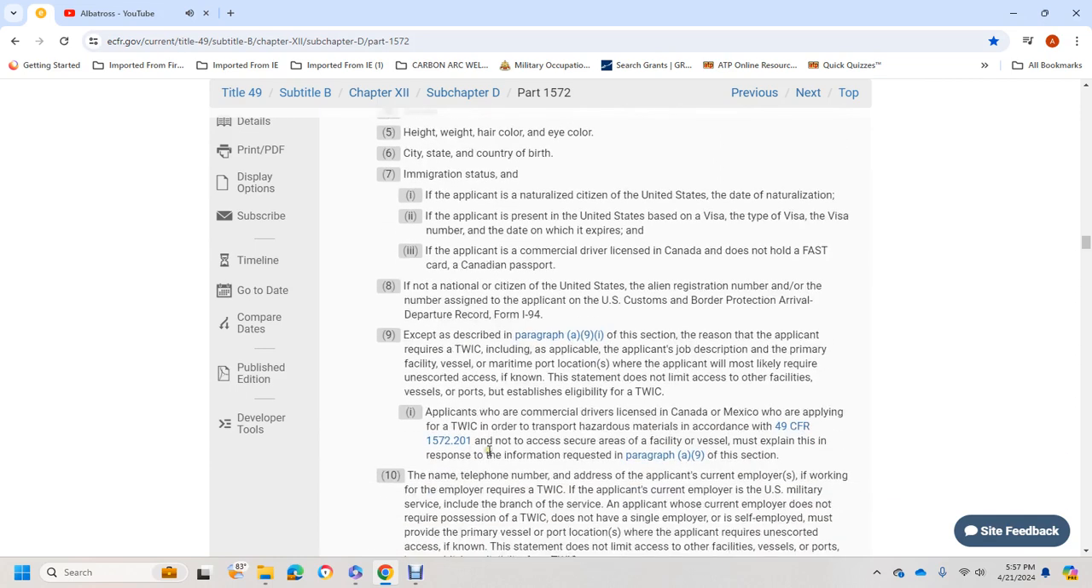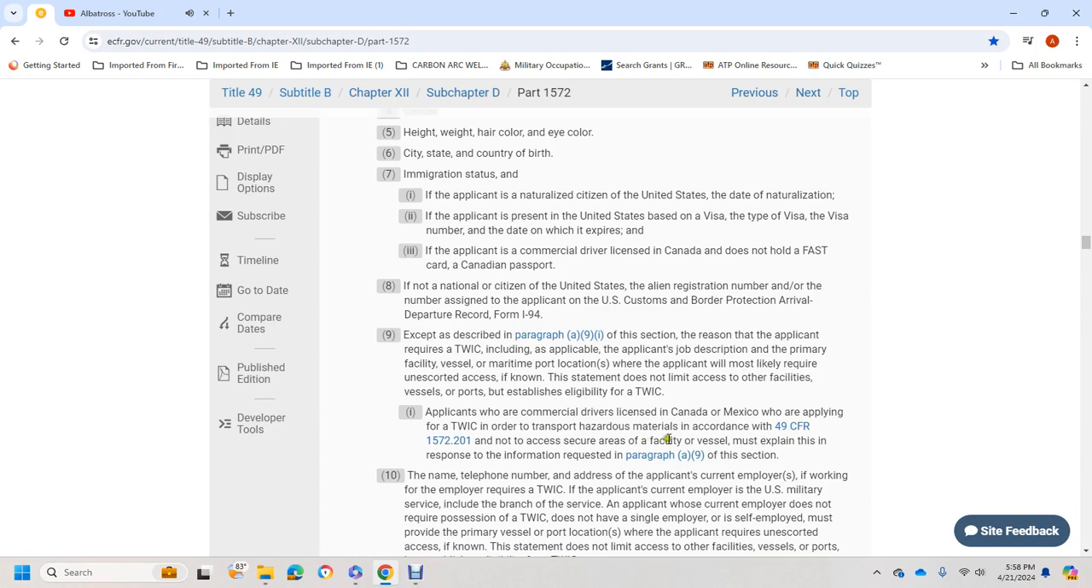Except as described in the paragraphs above, the applicant must provide information for the TWIC application, including job description, primary facility, vessel, port, and location, most likely required for the process, if it does not limit access to the facility, vessel, or port. A TWIC applicant who holds a commercial driver license from Canada or Mexico and is applying for a TWIC must comply with Title 49 CFR 1572.201.